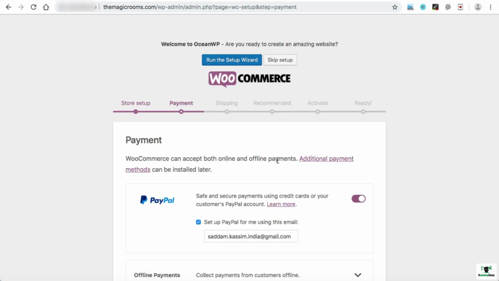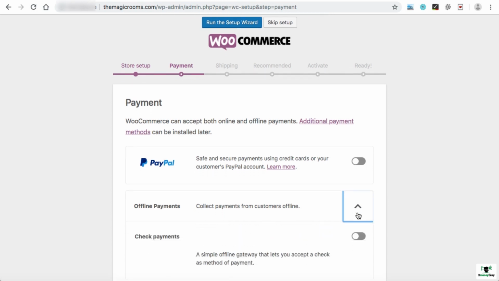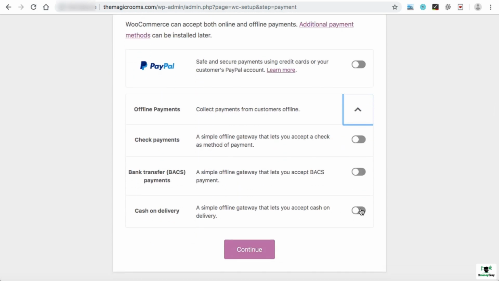Now the payment section. Make it unchecked, as we are not going to make this entire website e-commerce, but we will be redirecting the customers to the Amazon website. So all the payment checkout will be done on Amazon itself. But this plugin also needs to have at least one payment method, so a better idea would be to select the cash on delivery option.